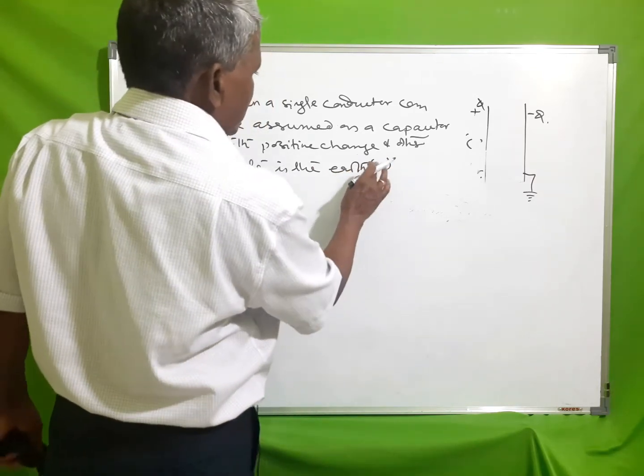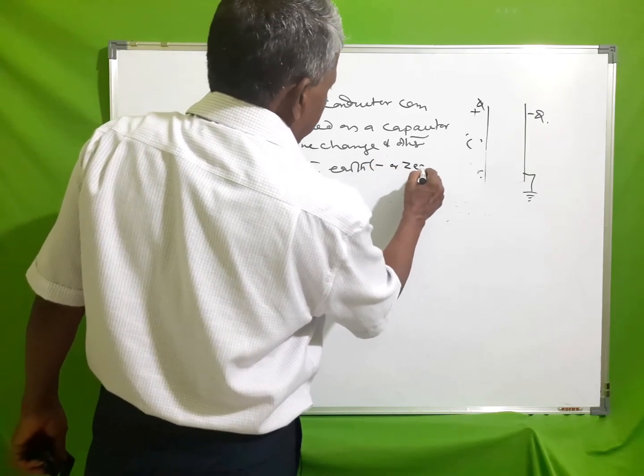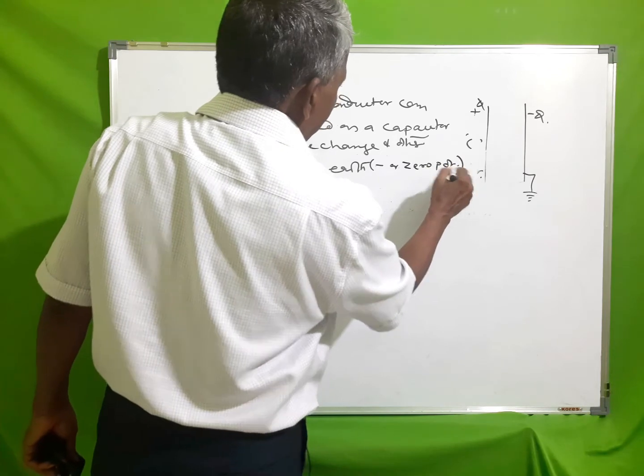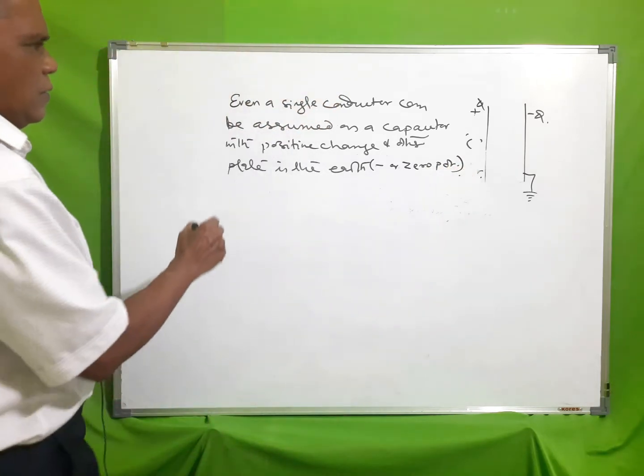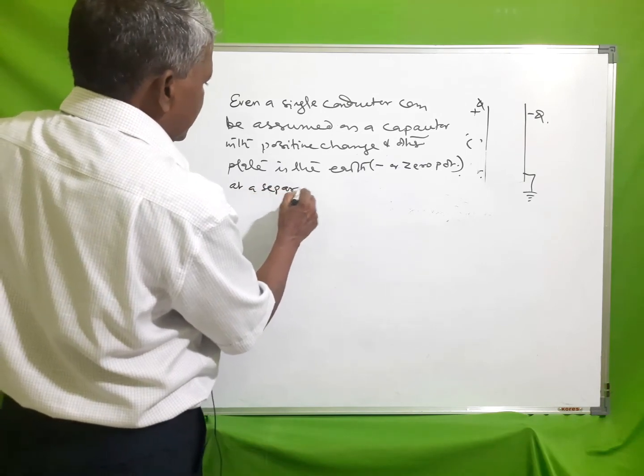It is at zero potential, at a separation of infinity.